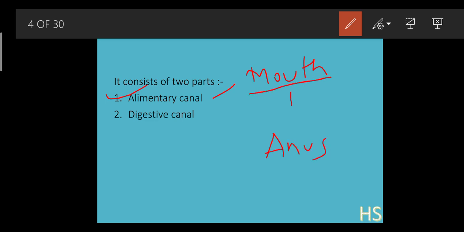The canal starts from the mouth and ends at the anus. What is the anus? It is the part from where the waste of your body gets expelled. So the mouth is the place from which the food enters, and the anus is the place from where the waste gets out of the body. This is the alimentary canal.